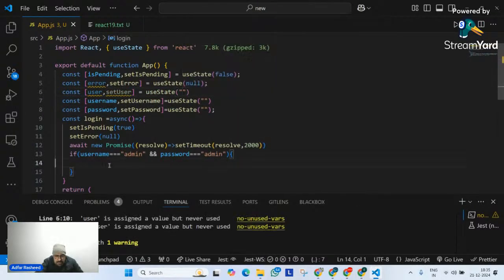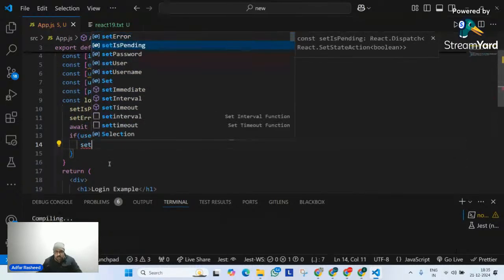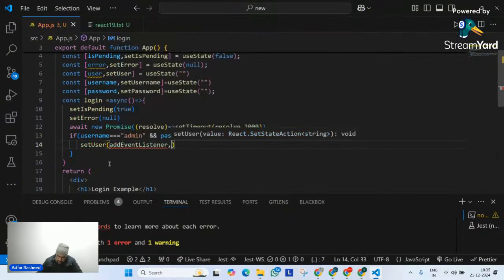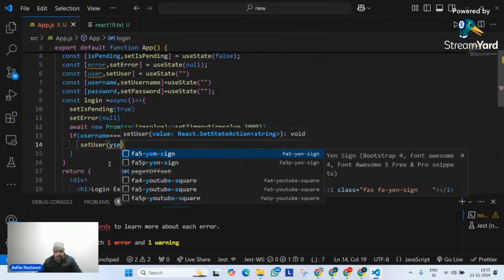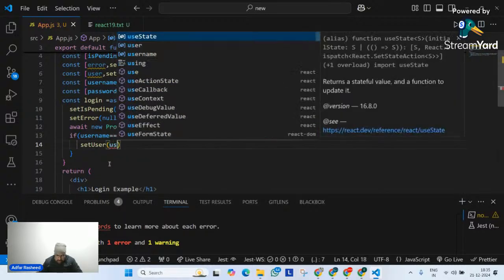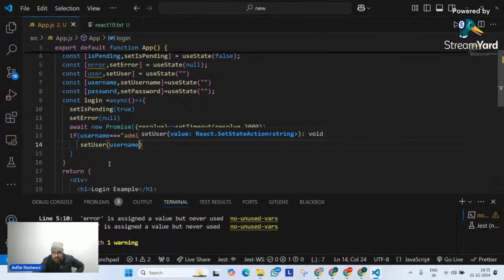Then I will simply tell it if it is admin, please go and set my user to admin. So if I'm passing username and my password here, in that particular case, I will simply set my user to username like this. Done. Perfect.